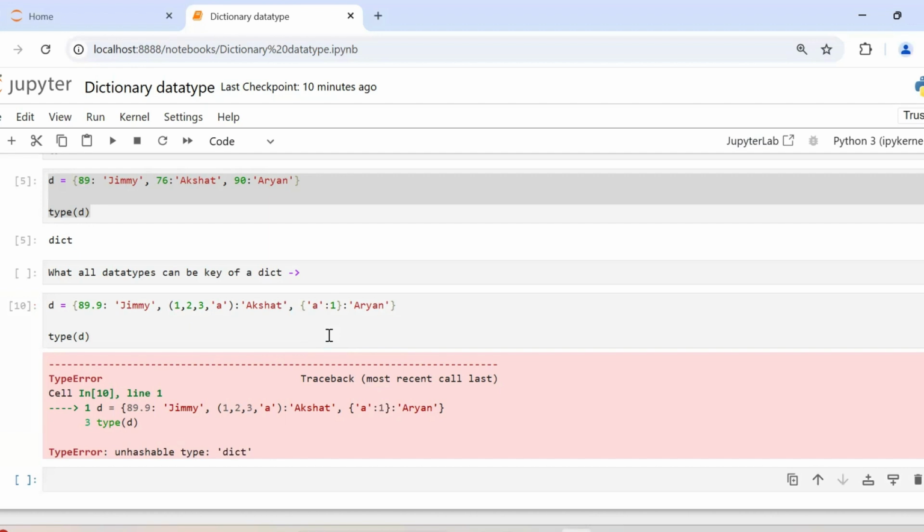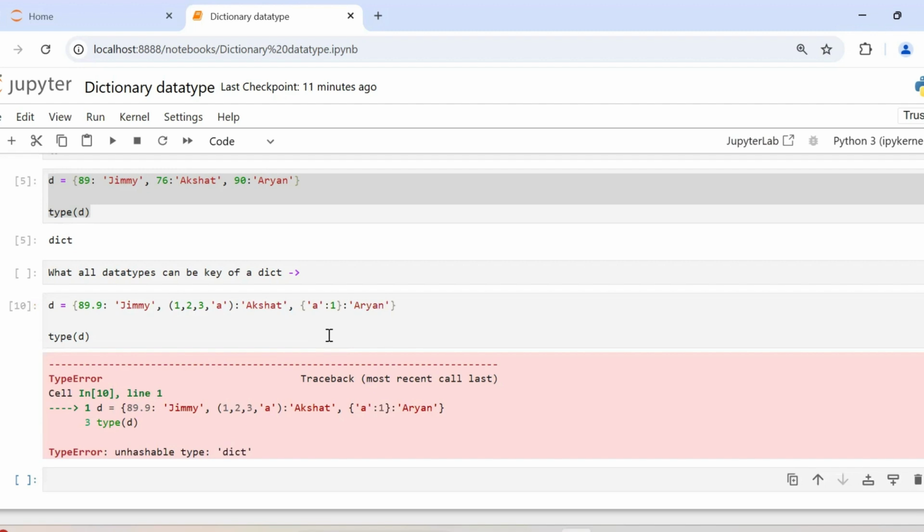Did you identify any pattern here? Which data types were the key of a dictionary? All the immutable data types can be key of a dictionary. We'll be making a separate video on what is mutable and what is immutable. Though you understand it, we'll go into more depth. You can look through it.